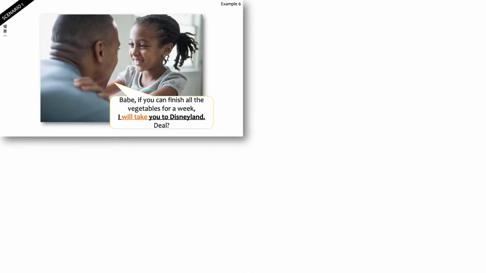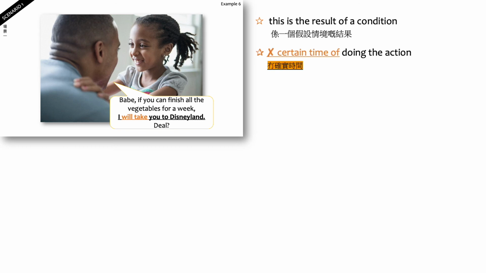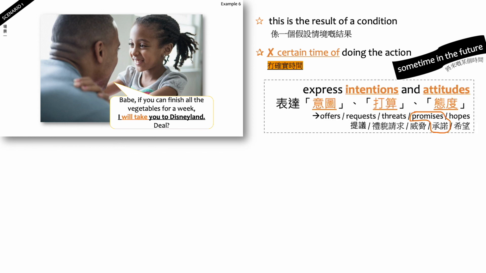In the first scenario, you can see this is the result of a condition. This little girl hates vegetables. But if she can finish all the vegetables for a week, her daddy is going to take her to Disneyland. But he doesn't know when he will take her to Disneyland. There is no certain time, just sometime in the future. We're not sure when. So this is also a promise.